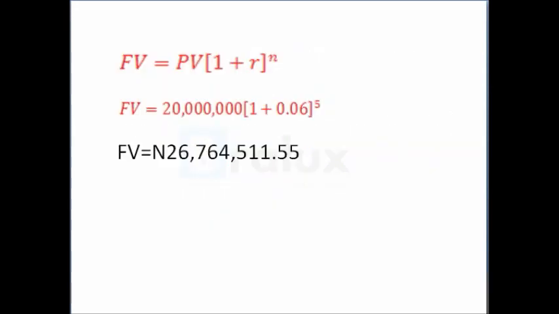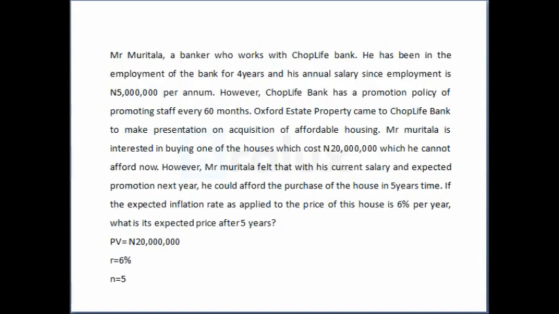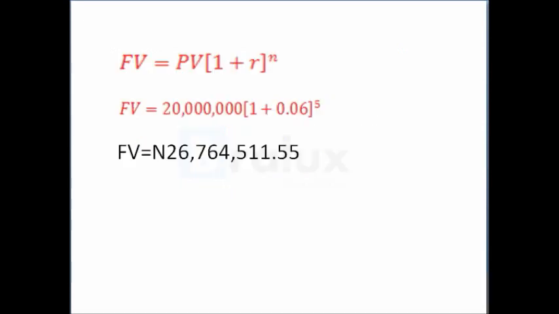So this is another example. After receiving a performance bonus of 850,000 naira, Mr. Muritala decided to purchase an SUV worth 1,850,000 naira. However, Mr. Muritala needed to borrow 1 million from his sister to make up the SUV purchase price and promised to pay her 1,350,000 after 3 years.